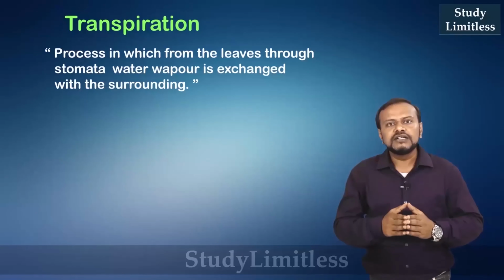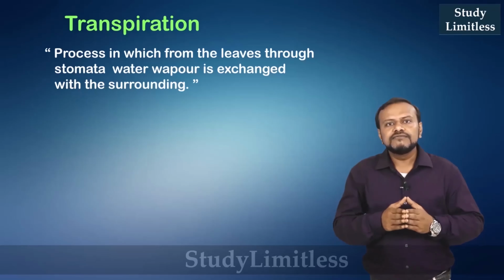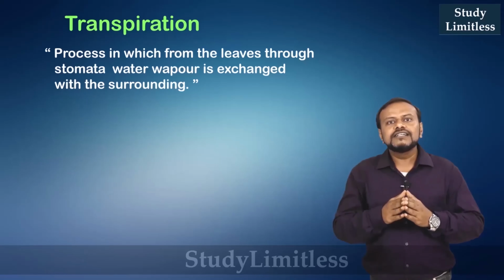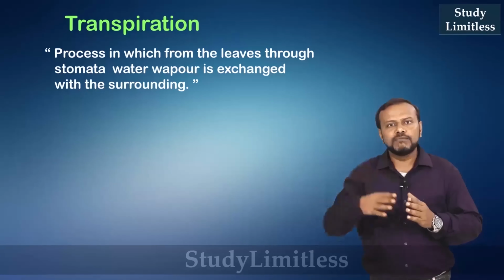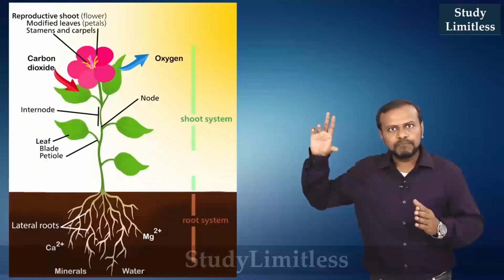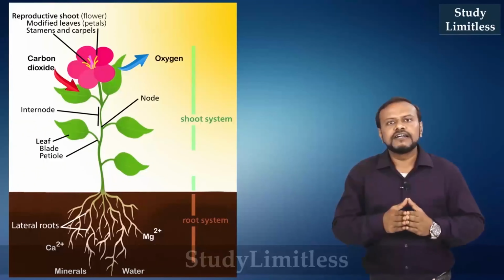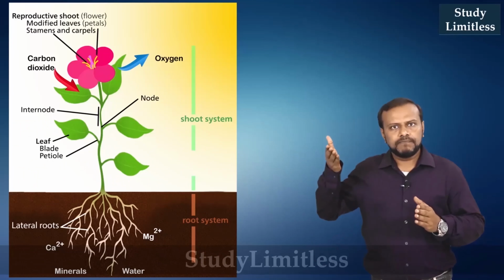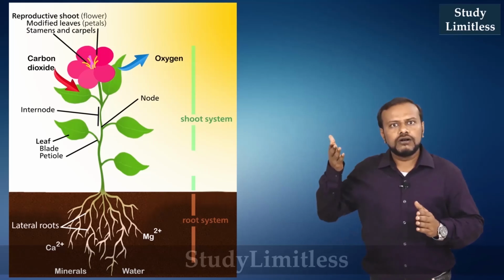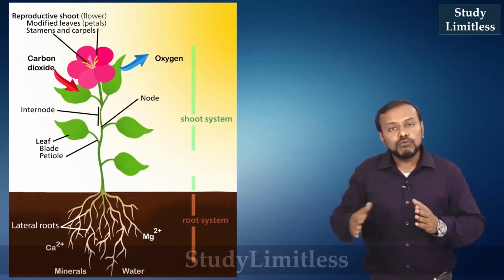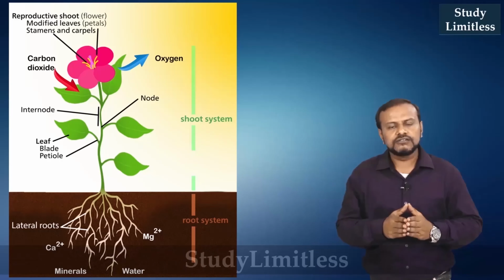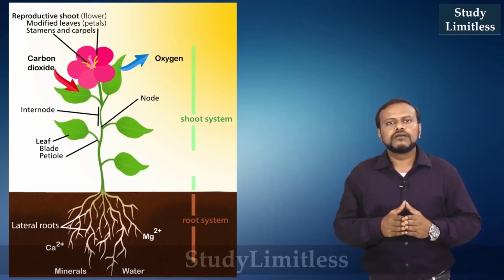Transpiration is the process in which water vapor is continuously released from the leaves through the stomata into the atmosphere. Now this creates a vacuum in the xylem vessels. As a result of this vacuum created, the water is pulled up. Now this is known as transpirational pull, wherein the water moves upwards because of the transpiration process which happens in the leaf.